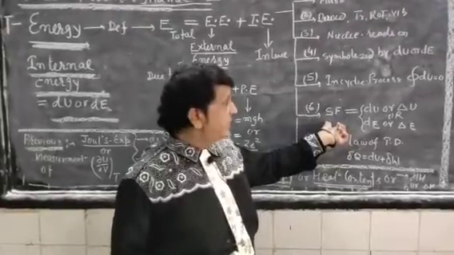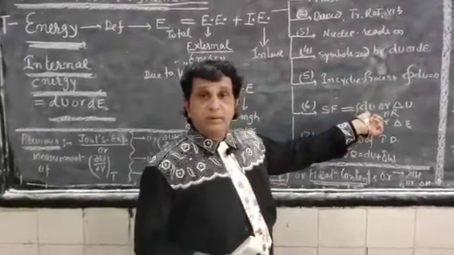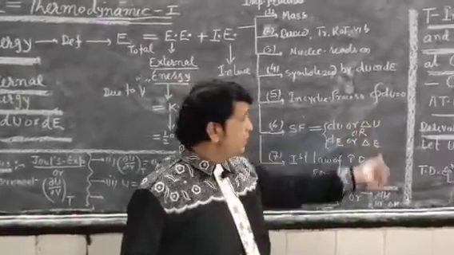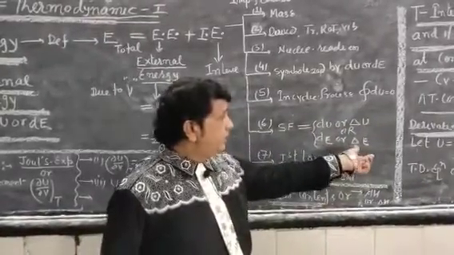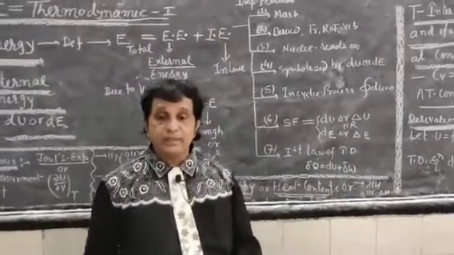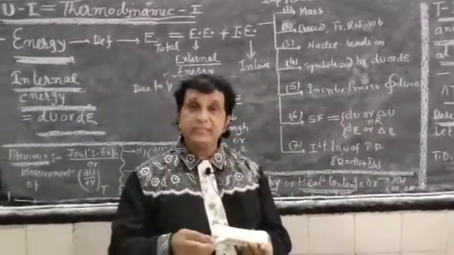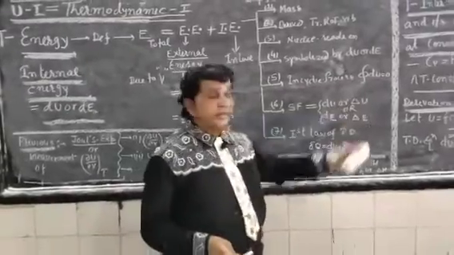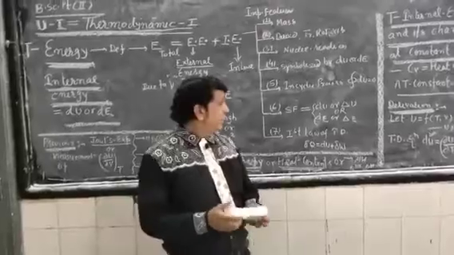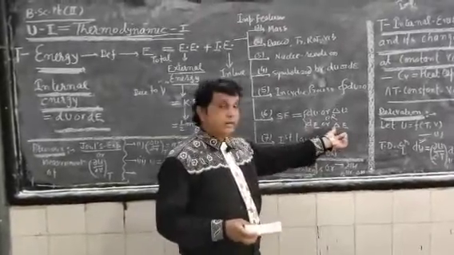Hence one can write its symbol as dU or ΔU, or dE or ΔE. d denotes an infinitesimal change, and Δ denotes a finite change in internal energy.